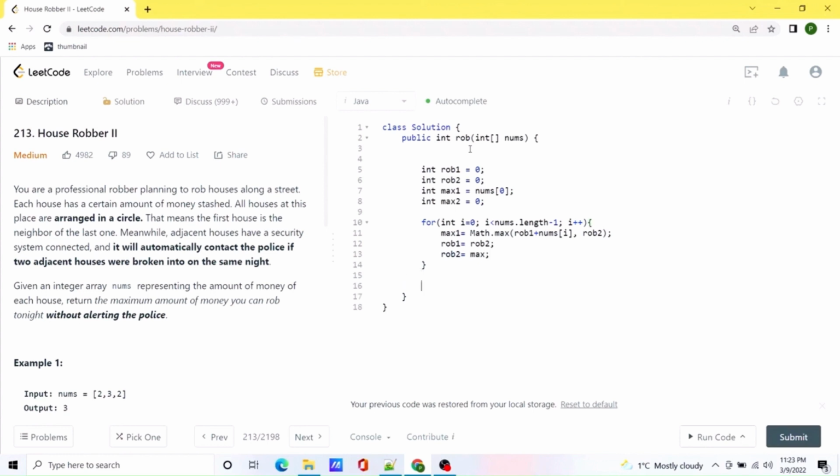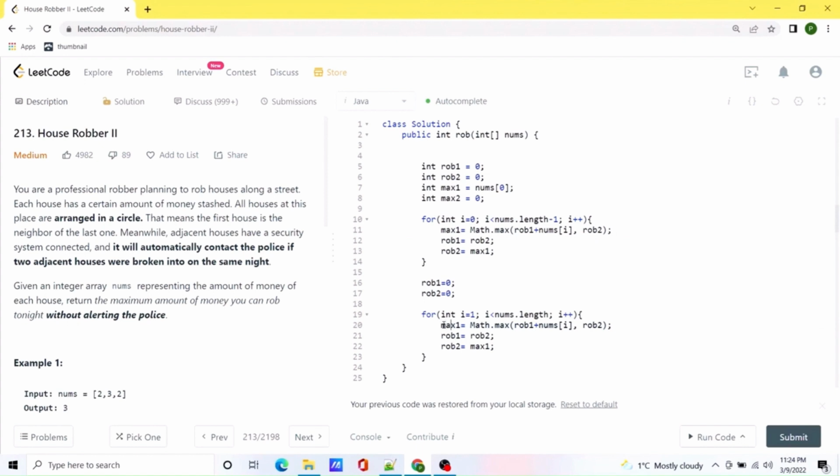Now once we are done with this loop, we need to reset the values of rob1 equal to 0 and rob2 equal to 0, because we are going to use them again in the second loop. And we are going to create another for loop, i equal to 1, and we are going to set up i is less than nums dot length, i plus plus. Okay, and essentially we are going to use the same conditions. By the way, this would be max1. We are going to use the same condition, so we can just reuse the code, and rather than calculating max1, we will be calculating max2.